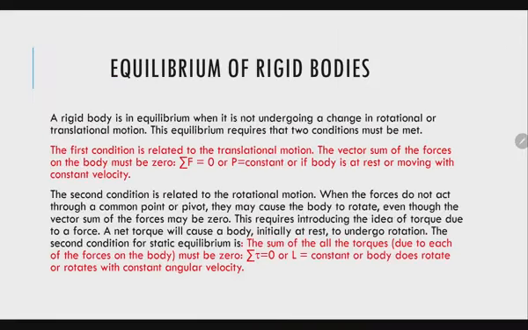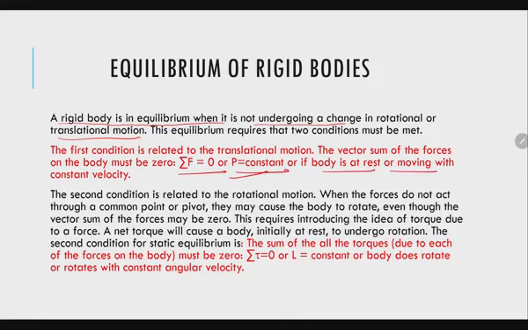So next is equilibrium of rigid body. So rigid body is in equilibrium when it is not undergoing any change in rotational or translational motion. So to meet the first one, that is, it should be in the translational equilibrium, the force must be 0. If force is 0, it means p is constant.